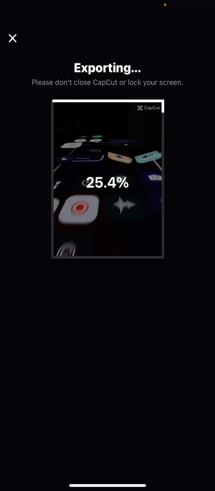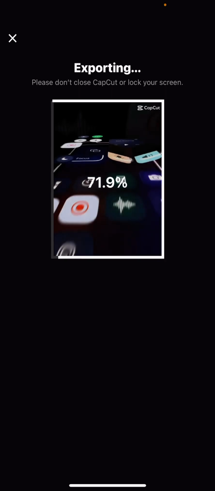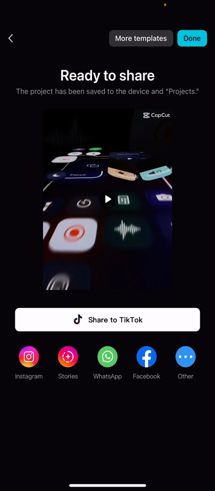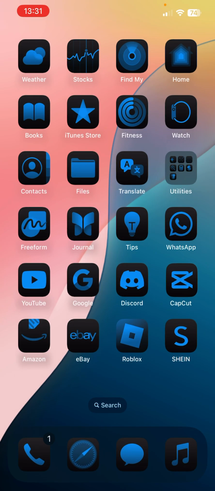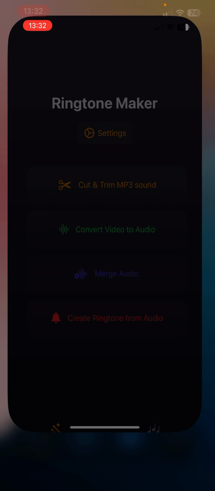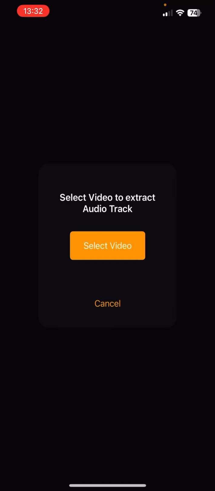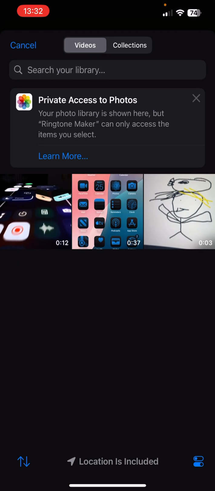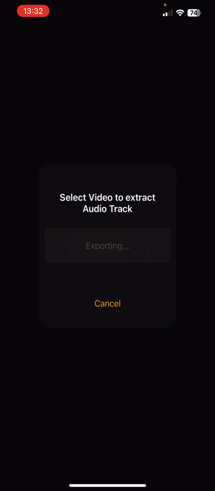Now export it right then. You want to export it? This is a pretty easy way. Just export it right there. Now that we have it exported, click done. And then you want to get this thing called Ringtone Maker and click convert video to audio. Select video, photo library, and just click on the one that you got.